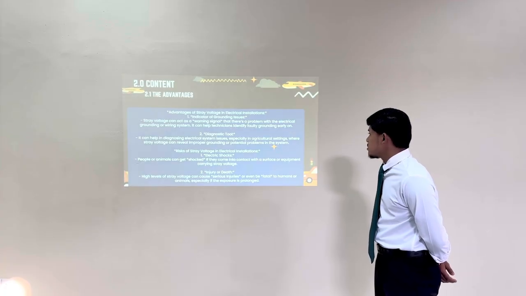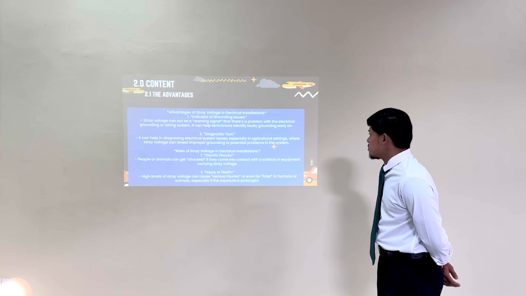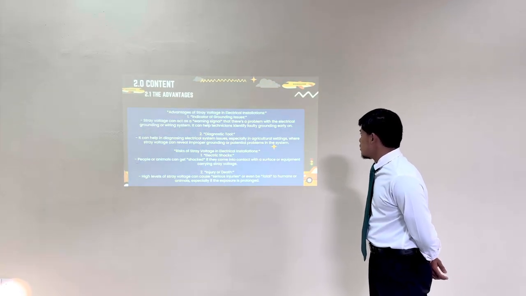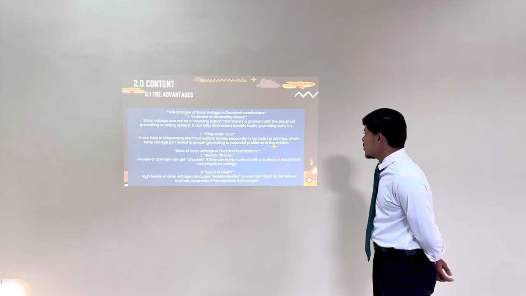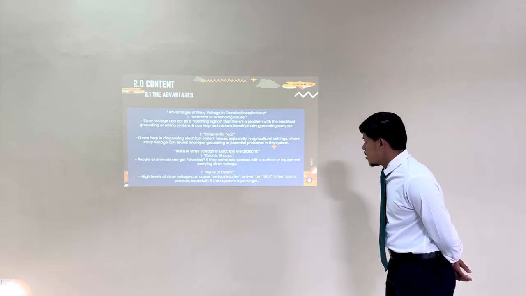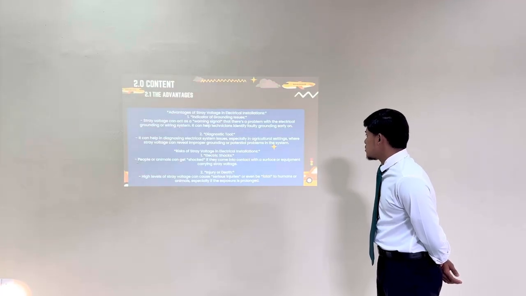Number 2, diagnostic tool. It can help in diagnosing electrical system issues, especially in agricultural settings, where stray voltage can reveal improper grounding or potential problems with the system. Risk of stray voltage in electrical installation.